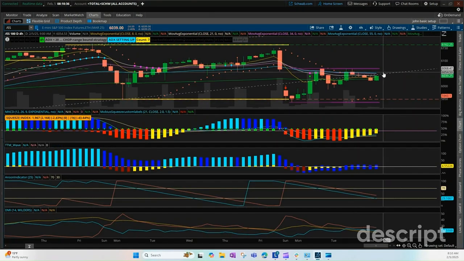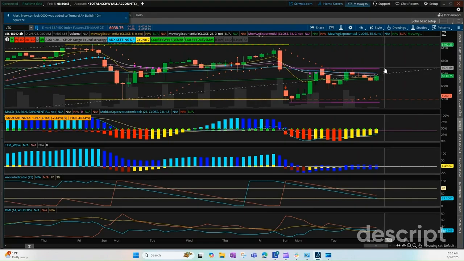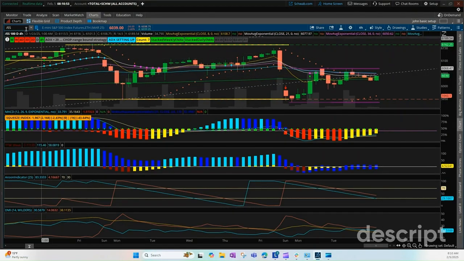All right, we're running into some resistance here. If it can break above 670, that's around a 40-point move, then we can move all the way up. Otherwise, we might get some rejection.